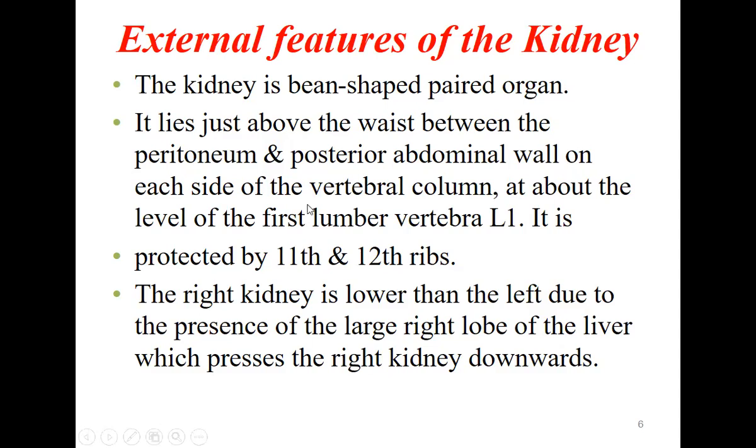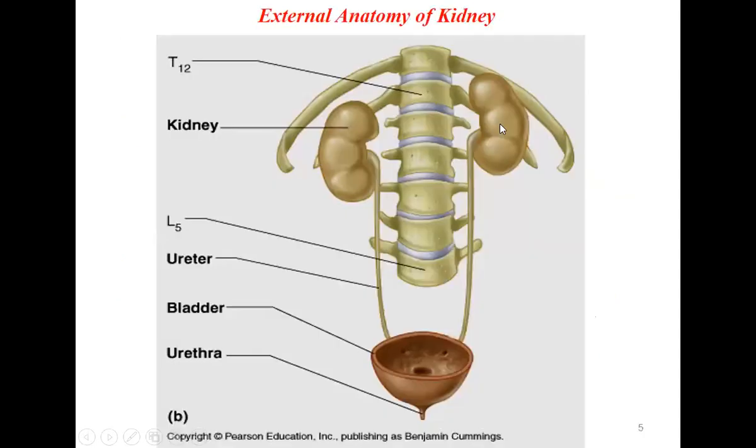So it is what I was talking about. It lies just above the waist, between the peritoneum and the posterior abdominal wall. If you see here, it will be present on the posterior abdominal wall. There are two walls: the abdomen has an anterior wall and a posterior wall. So these kidneys are present toward the posterior.